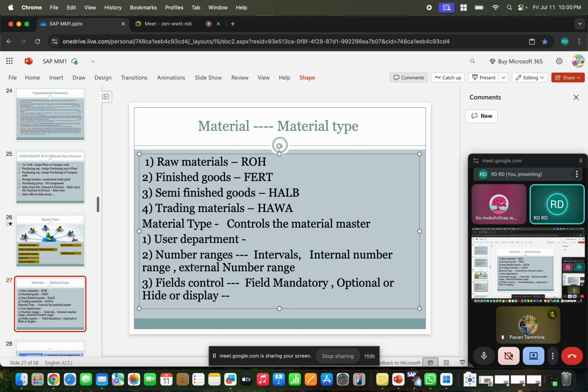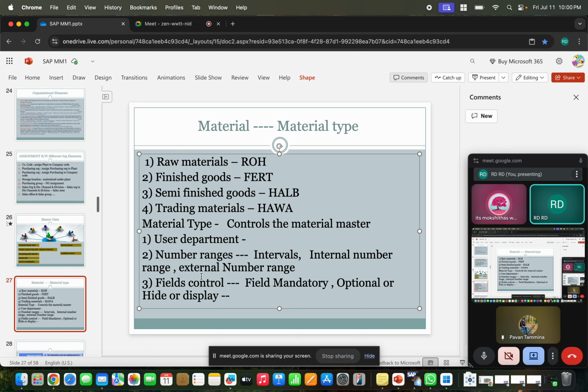So the material type is controlling which fields are mandatory, which fields are optional, and which fields are not required. That information it is controlling. Clear?